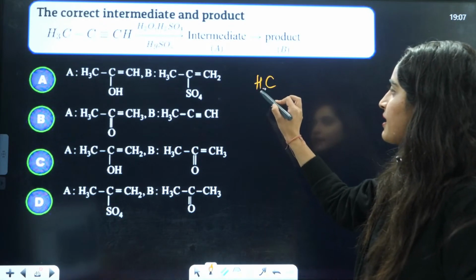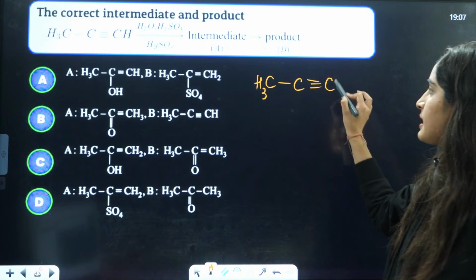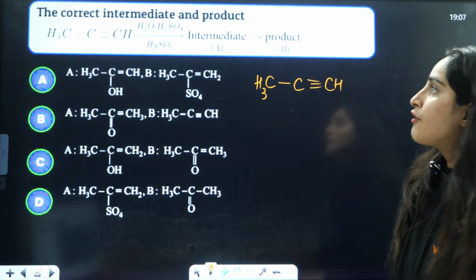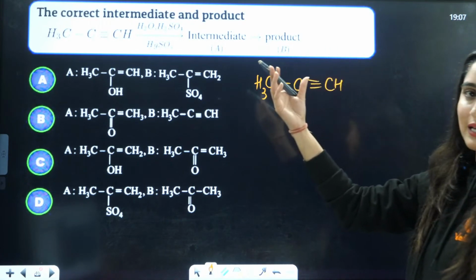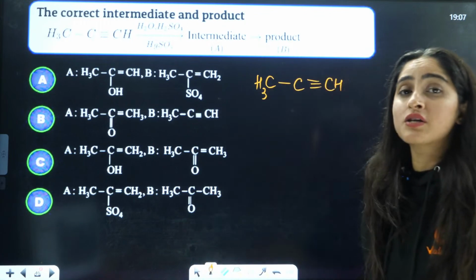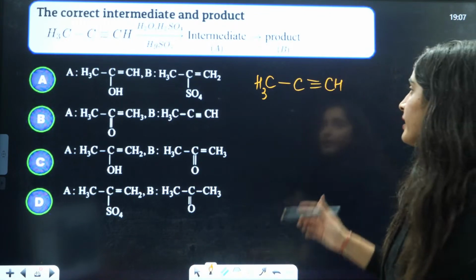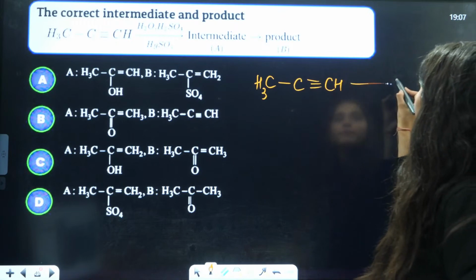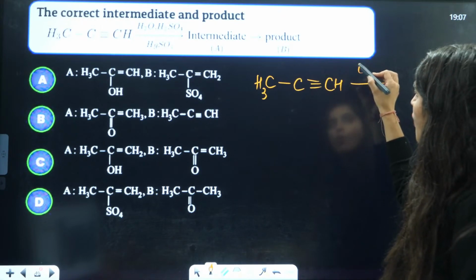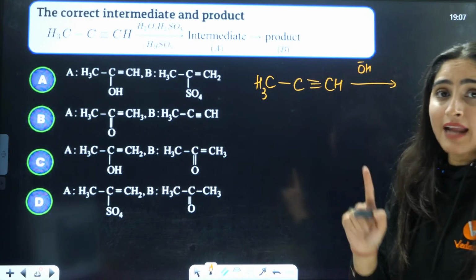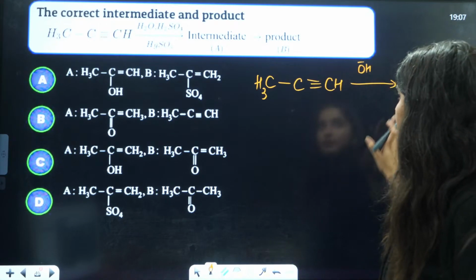This is CH3, C triple bond CH. First thing is, ma'am, this is basically hydration of alkyne, which is done in presence of mercuric ions. So here the OH negative part is attached to the carbon with fewer hydrogens.